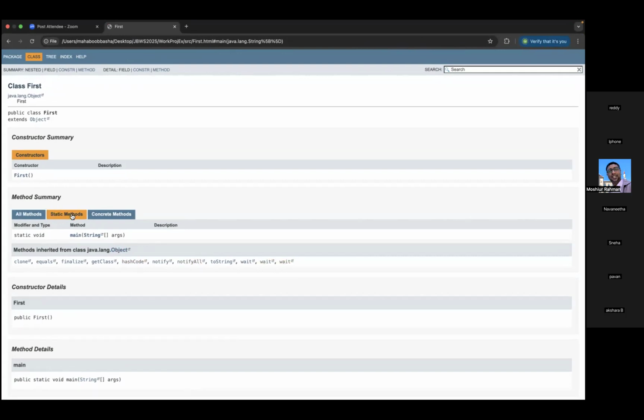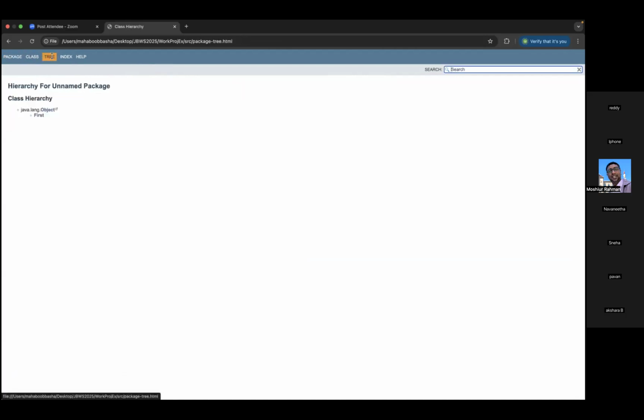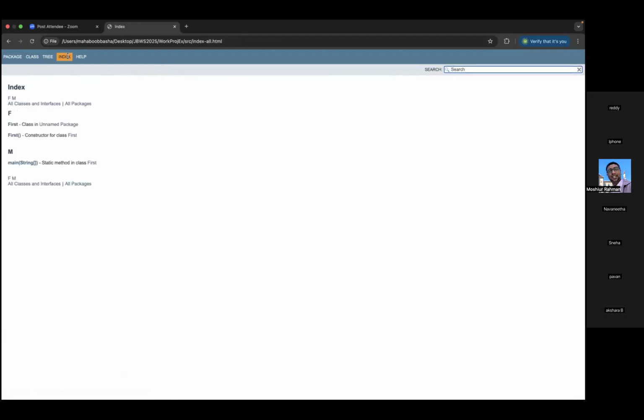Okay, so now, do we have any static methods, like concrete methods and all? Now if I want to go with another structure, just click on this package. It shows how many classes there are. Now you can just go back here. The tree shows the hierarchy of the classes you have written. Now what is the index? What is the order it follows to store this?